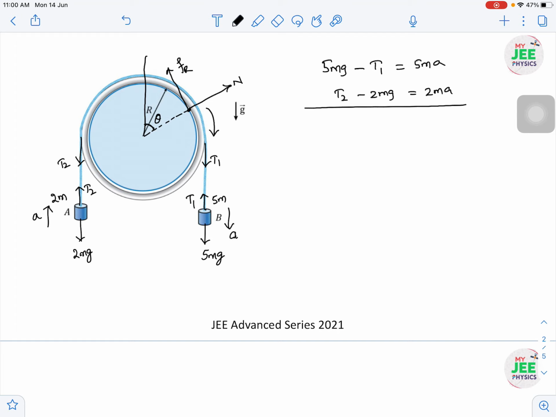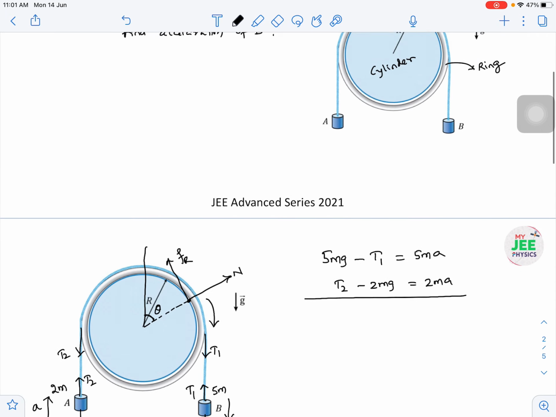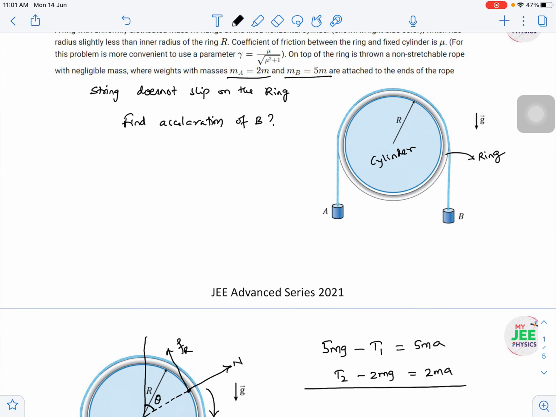As the ring is rotating in the clockwise sense, block B will come down and block A will go up. Hope you understood all these correlations. The ring is rotating on the cylinder, something like slipping. The ring slips on the cylinder, but the string is not slipping on the ring. Try to understand this also: the string does not slip on the ring. Ring and string will move together, but the ring is slipping on the cylinder.